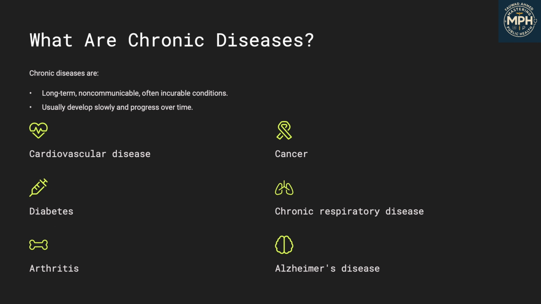What are chronic diseases? Chronic diseases are characterized by long duration, slow progression, and often no definitive cure. Examples include heart disease, stroke, cancer, diabetes, chronic respiratory disease, arthritis, and Alzheimer's disease. These conditions may not spread person to person, but they have far-reaching public health consequences.